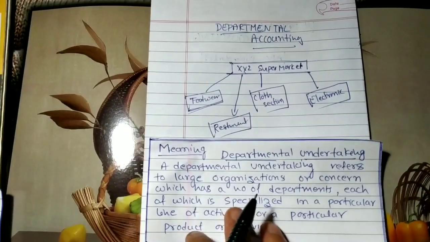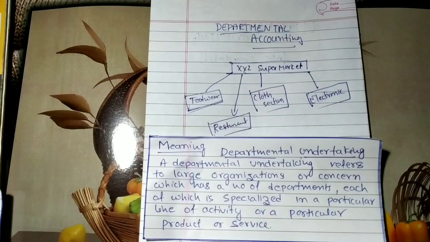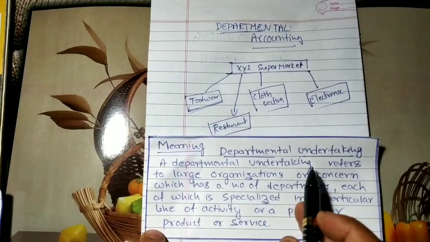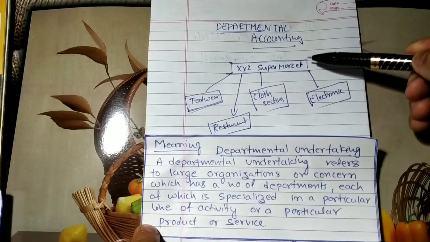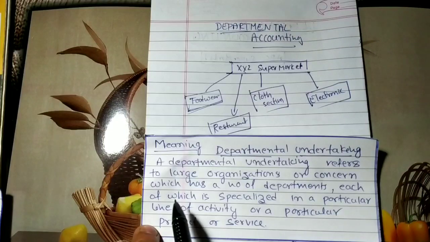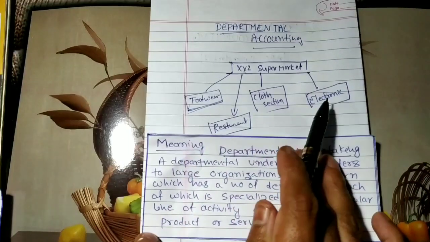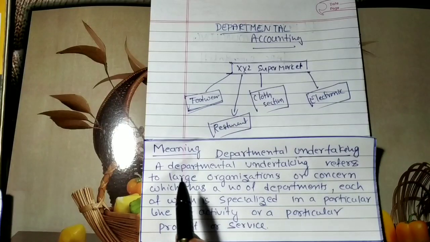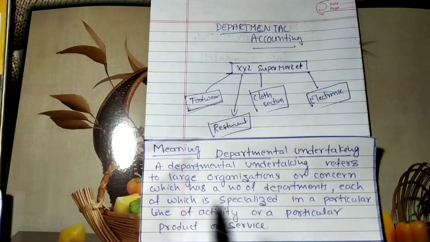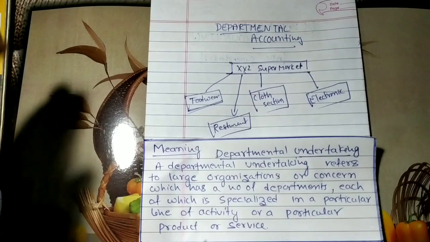Let us know what a departmental undertaking is. A departmental undertaking refers to large organizations. Take the example of a supermarket, a large organization which has a number of departments. You can even take the example of an educational institute, where you find a language department, commerce department, physics department, likewise. So a departmental undertaking refers to a large organization which has a number of departments, each of which is specialized in a particular line of activity.